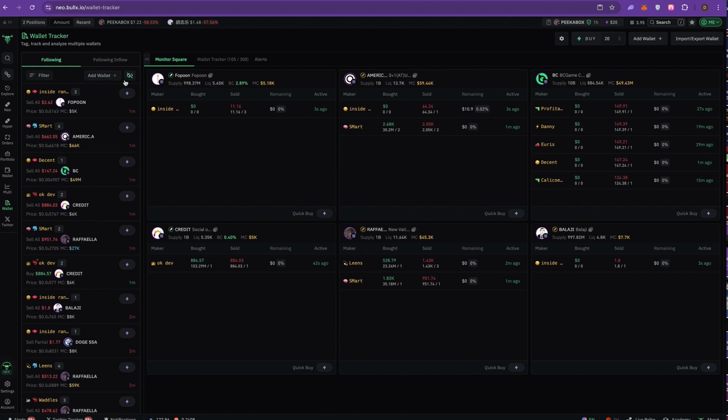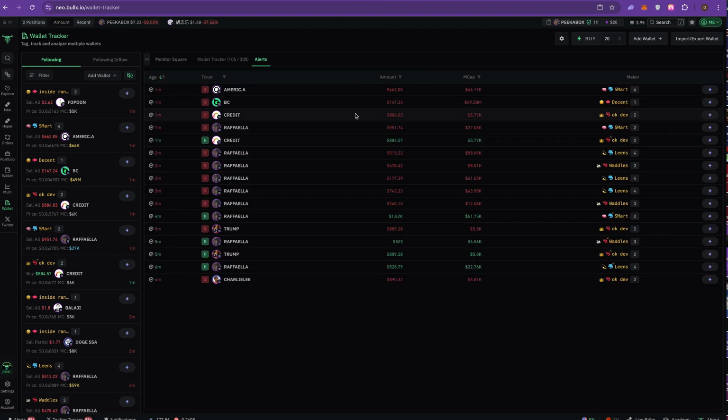And the wallet tracker has this option for the monitor square. Basically, what a monitor square is: let's say 4 people from my wallet tracker bought into this coin right here. It gives me a lot of information about it. It tells me how much they bought, how much they sold and if they got any left, and how long ago they were active. They also got this little alert category. I can see specifically when certain people in my wallet tracker buy or sell anything.